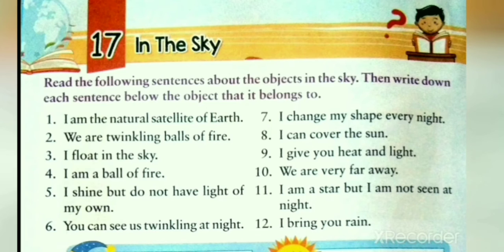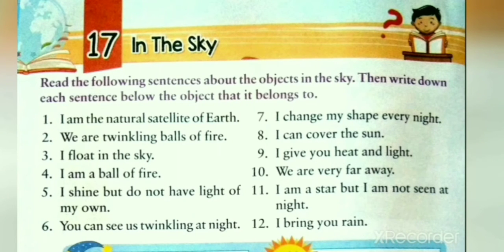In this exercise, we have to identify the sentences that belong to sun, moon, stars and clouds. The given sentences here are: I am the natural satellite of earth. We are twinkling balls of fire. I float in the sky. I am a ball of fire. I shine but do not have light of my own. You can see us twinkling at night. I change my shape every night. I can cover the sun. I give you heat and light. We are very far away. I am a star, but I am not seen at night. And I bring you rain.